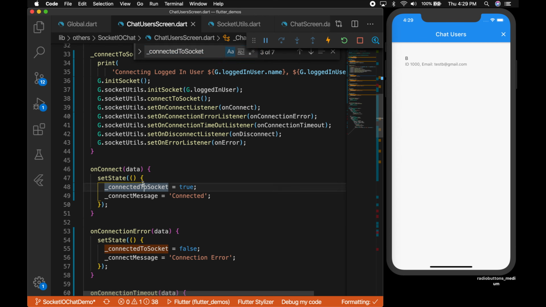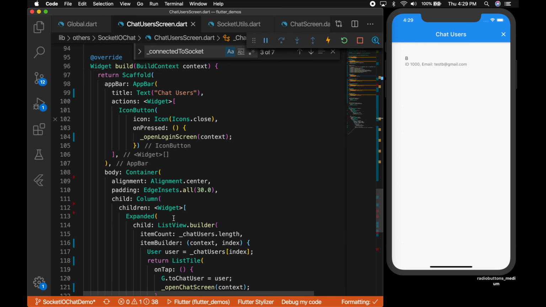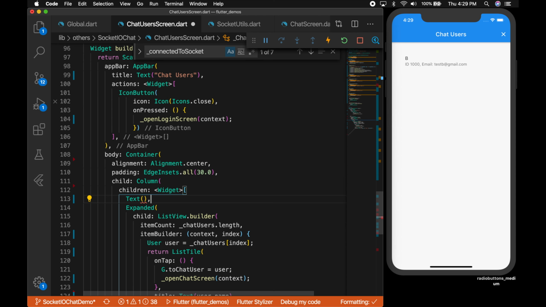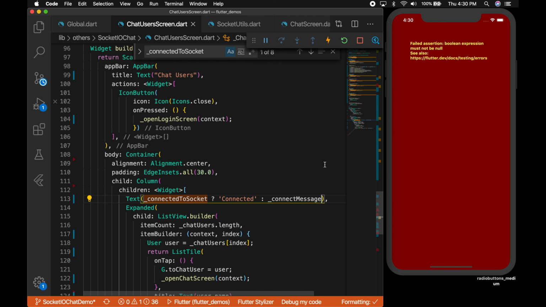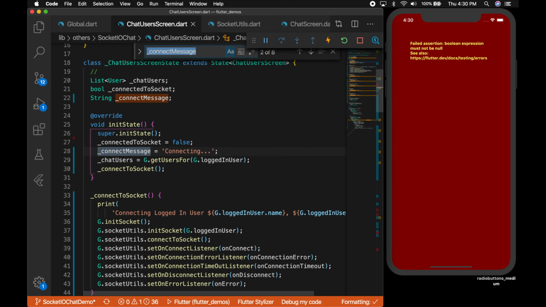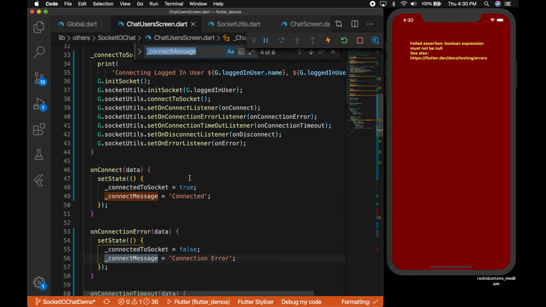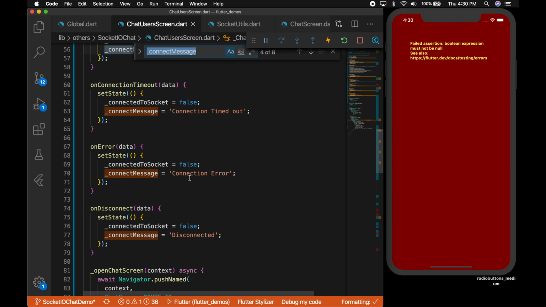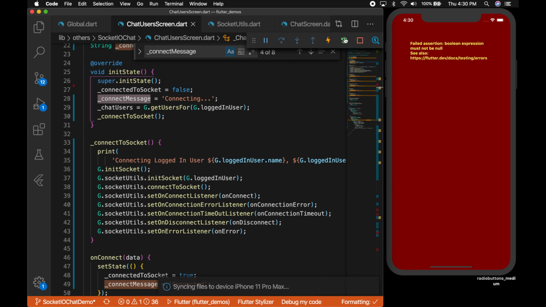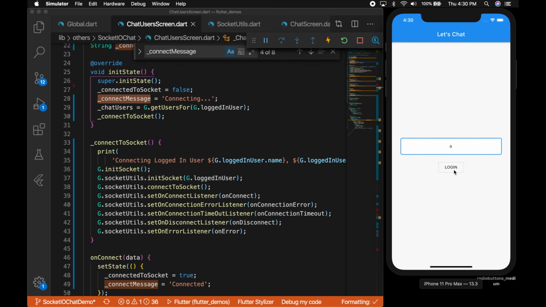Now let's go to the build method and add a text widget. So that is going to say if socket is connected, it will say connected. Otherwise, it will say the connect message. So initially it will be connecting, right? Okay, and later when some event occurs, it will update the message. Okay, now we have the basic setup ready. So let's go ahead and refresh the app and log in.